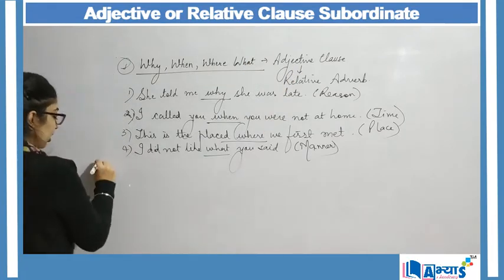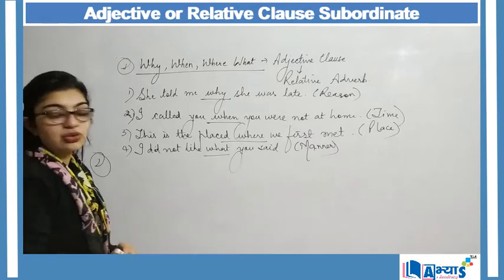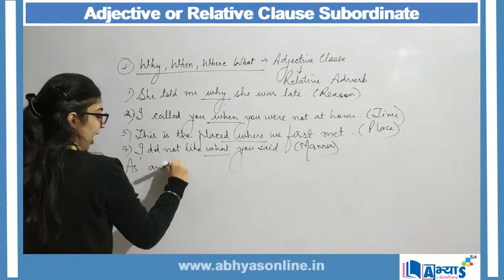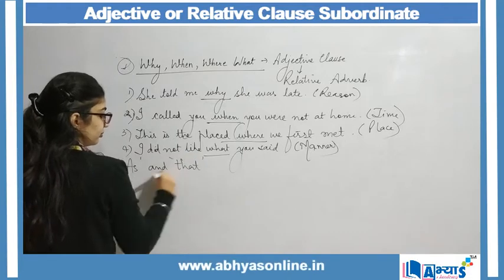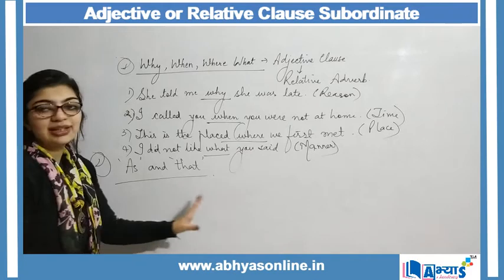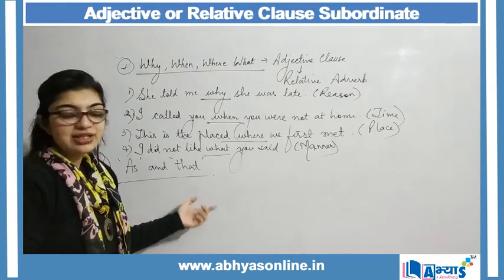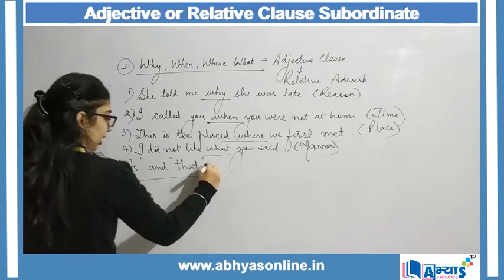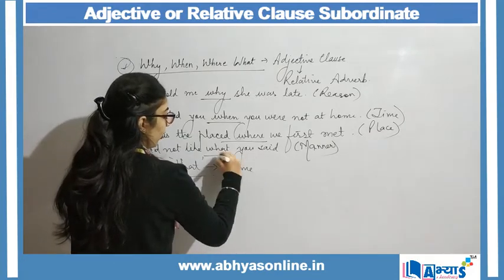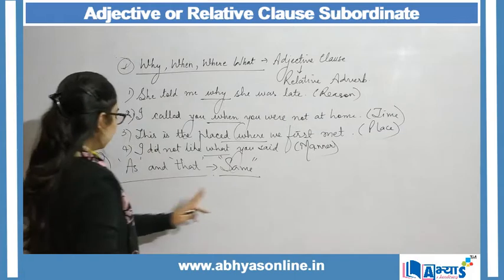Now second, we are going to understand the usage of as and that. They both are being used with same. With the word same, we make use of as and that.